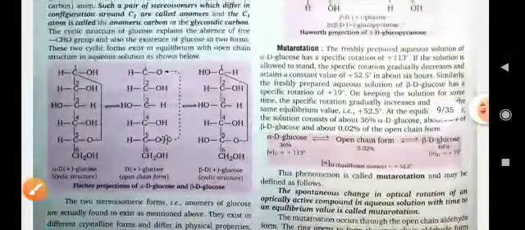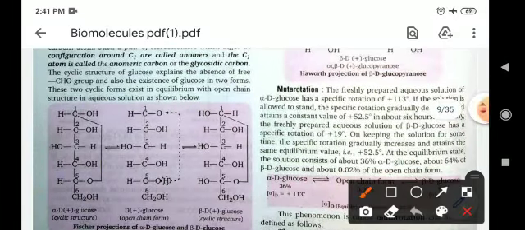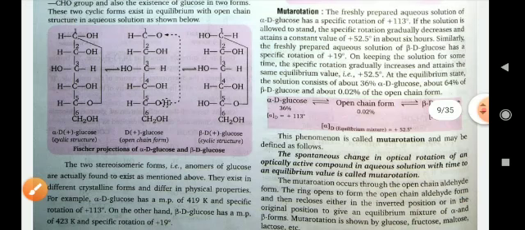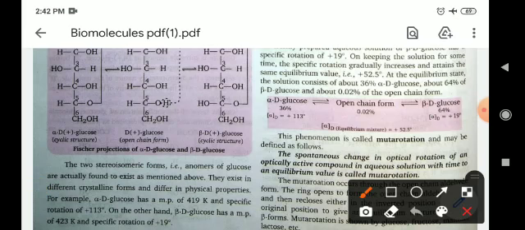Okay, so what is the mutarotation? It is an important term. A freshly prepared aqueous solution of alpha D-glucose has a specific rotation of plus 113 degrees. When the solution is allowed to stand, the specific rotation gradually decreases and attains a constant value of plus 52.5 degrees in about 6 hours. This is known as mutarotation. So these compounds convert from one form to another form, which is basically mutarotation.